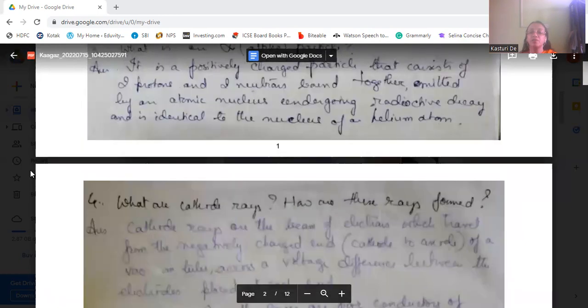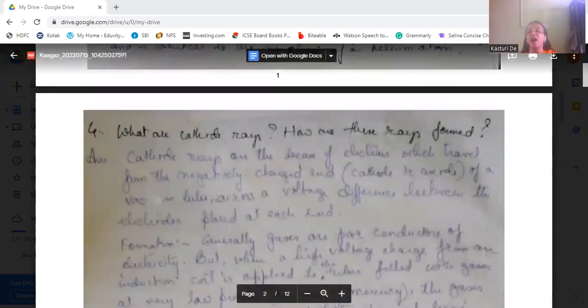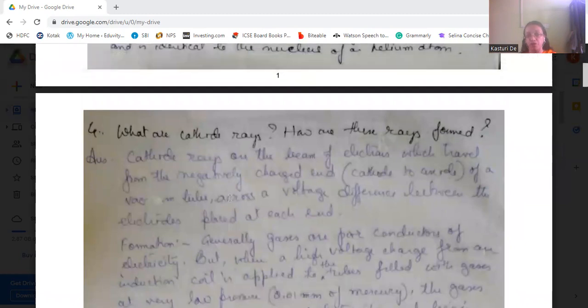Next is, what are cathode rays and how are these rays formed? Cathode rays are the beam of electrons which travel from the negatively charged end, that is the cathode end, to the anode end of a vacuum tube across a voltage difference between the electrodes placed at each end.